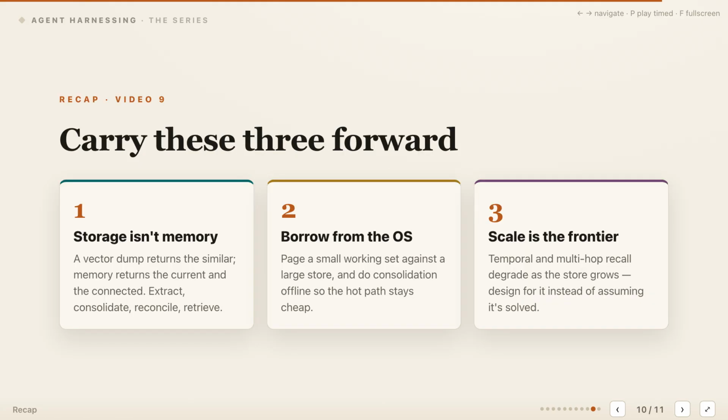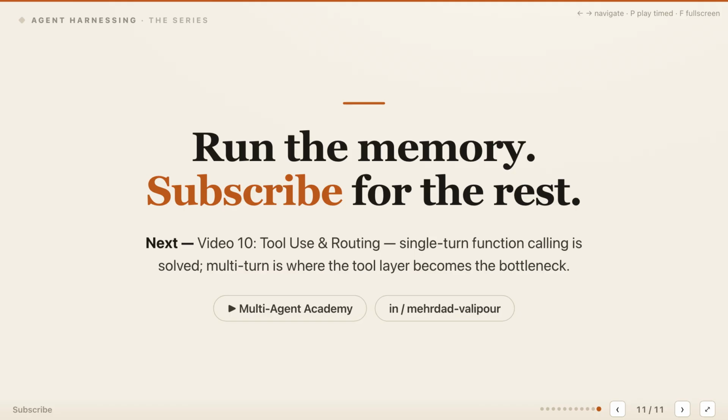Here are the 3 takeaways. First, storage isn't memory because real memory extracts, consolidates, reconciles, and retrieves durable state. Second, borrow from operating systems by paging a small working set and moving consolidation outside the live path. Third, scale remains the frontier, since temporal and multi-hop recall degrade as similar memories accumulate. Design for that degradation before production traffic exposes it. Run the memory instead of merely querying the storage.